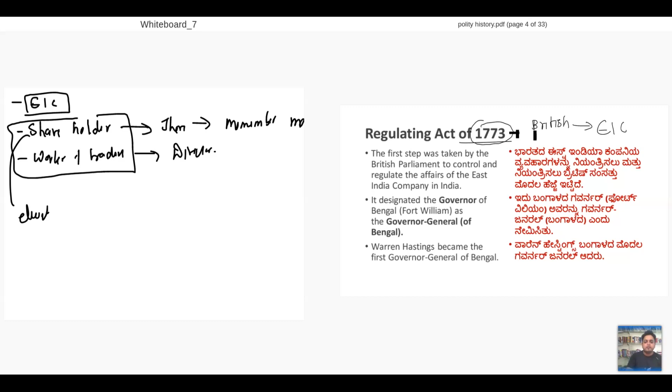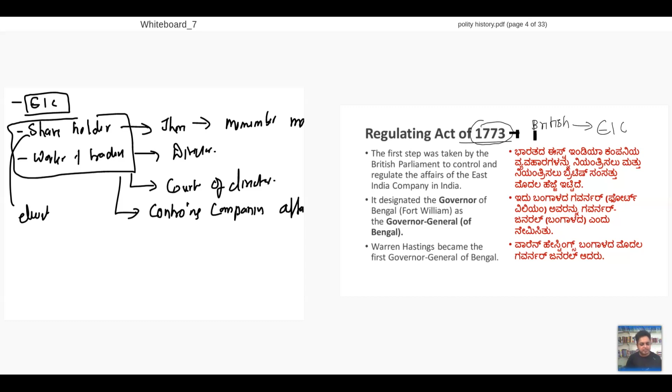So now this East India Company will have shareholders, many shareholders. In that, the election process will happen. After the election process, there will be directors. We call them court of directors. Court of directors. What will they be doing? Controlling company's affairs.